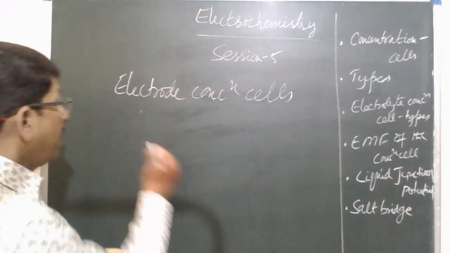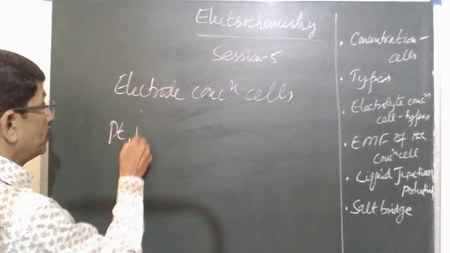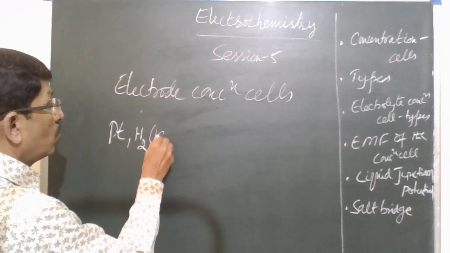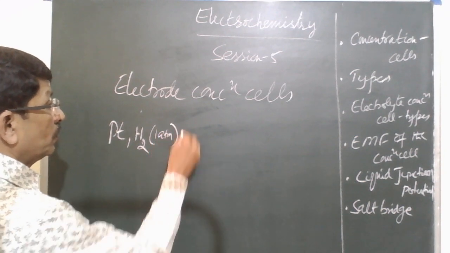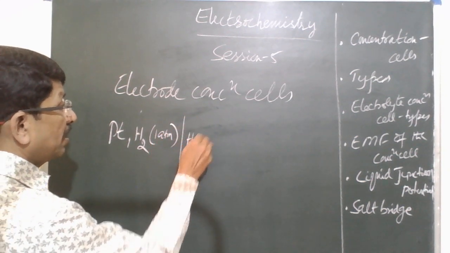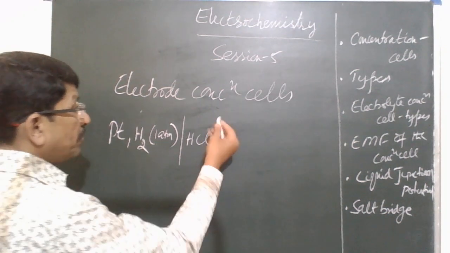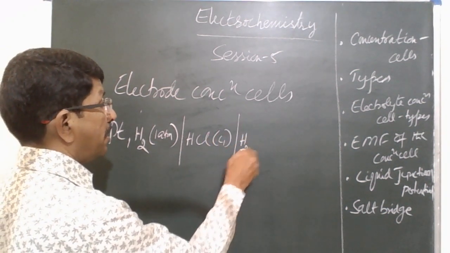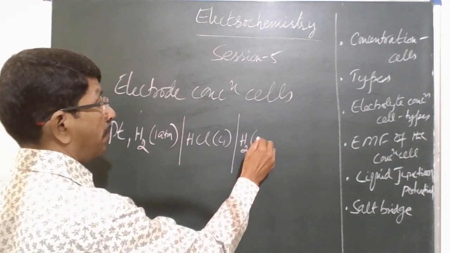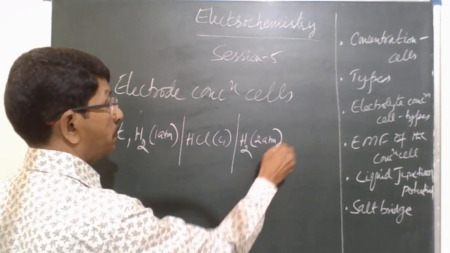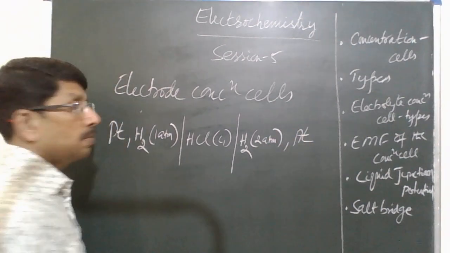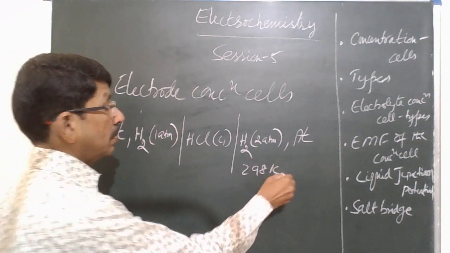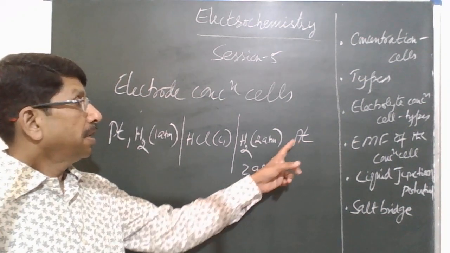For example, take a hydrogen gas electrode at 1 atmosphere in contact with HCl solution of concentration, say C1. Here is another electrode at 2 atmospheres, at constant temperature, say 298 Kelvin.